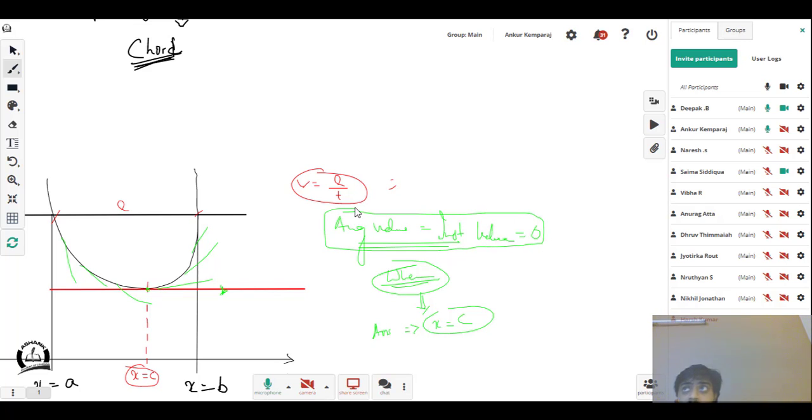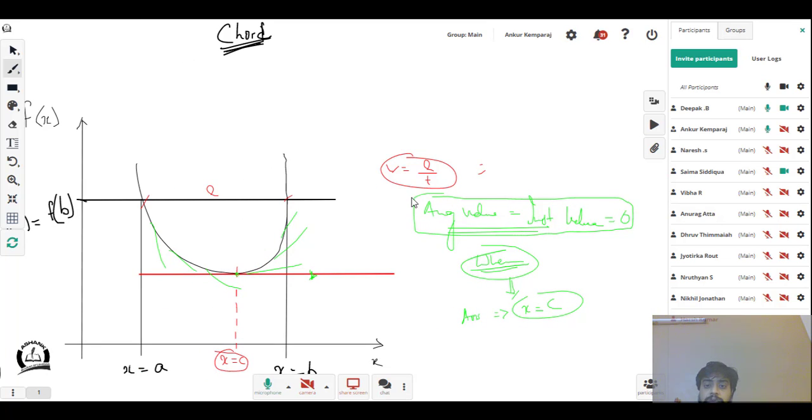If my average value is 0, what does it mean? My displacement is 0. That doesn't mean I'm not moving at all. I'm moving, but I'm coming back to the same point where I was. That's what this would mean.